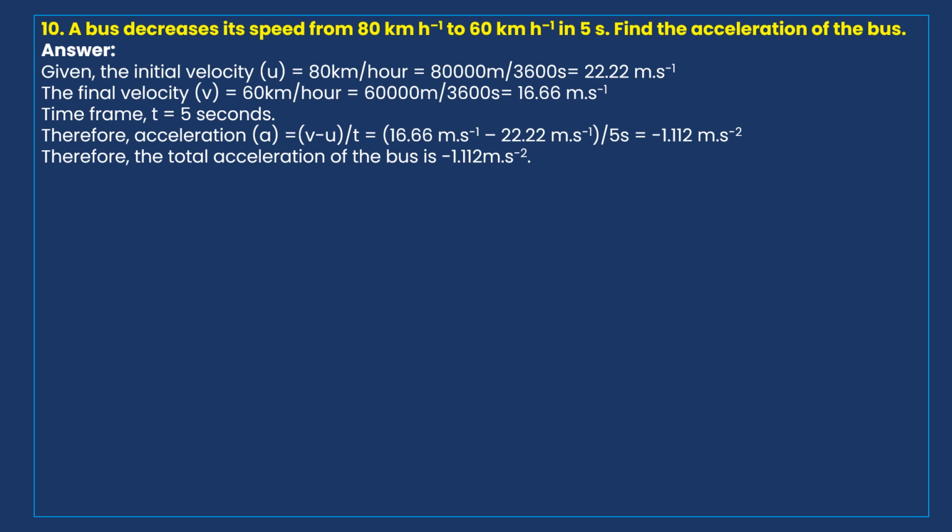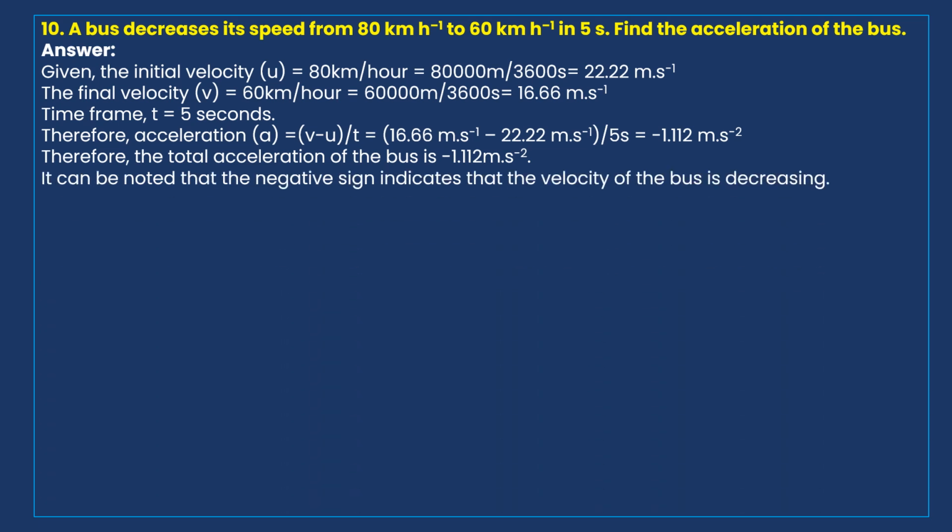Because speed is reduced, when speed decreases, that is shown as negative. When speed increases, it is shown as positive acceleration. It can be noted that the negative sign indicates that the velocity of the bus is decreasing because the driver applied the brake over there.